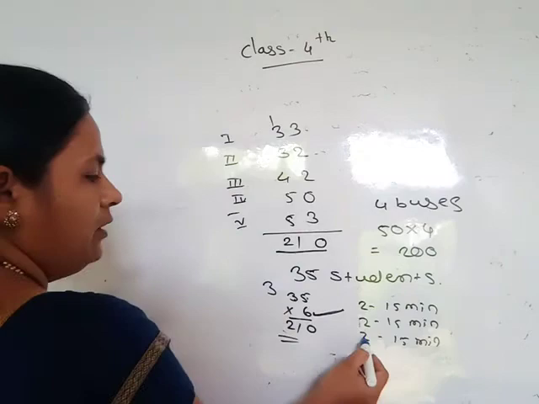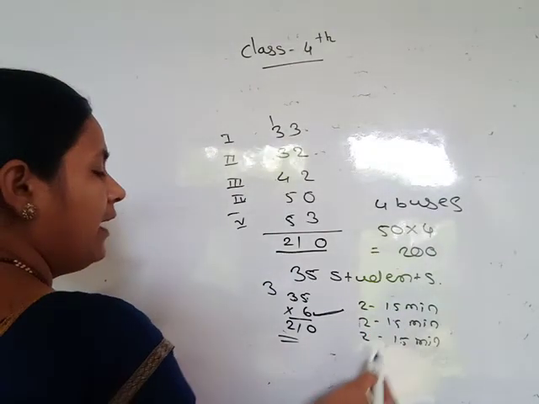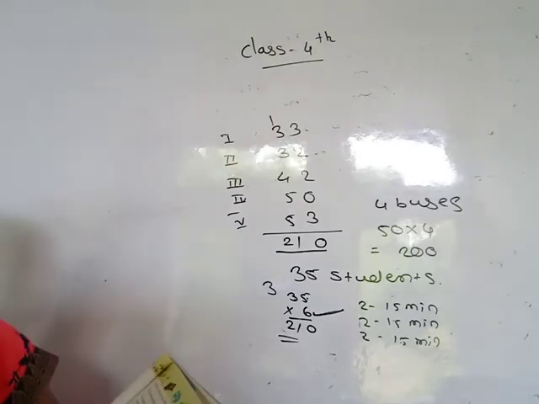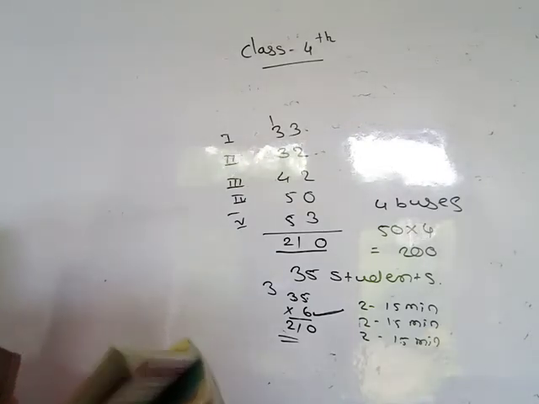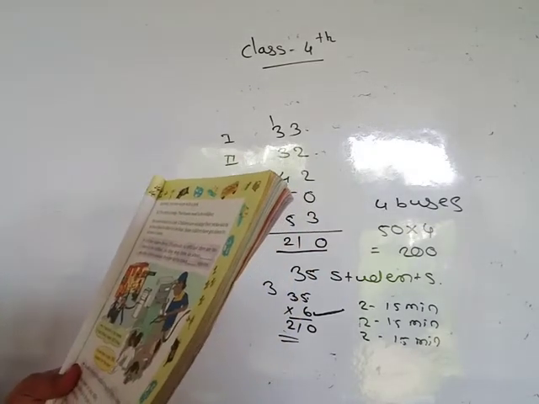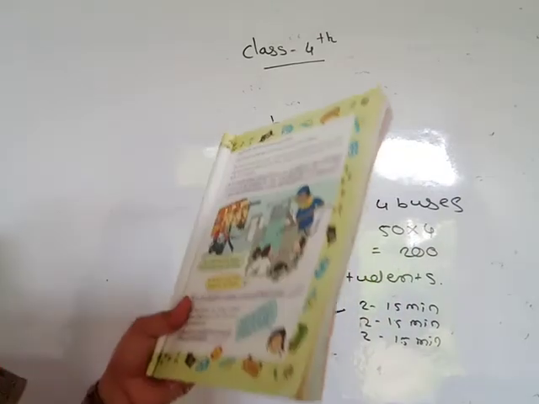Means here total 2, 4, 6 buses, and 15, 30, 45 minutes. So they stop there for about 45 minutes, which means they are late by about 45 minutes.